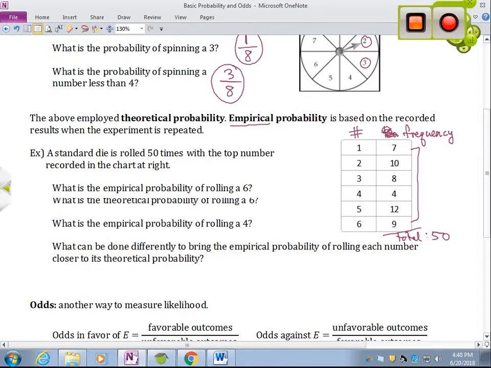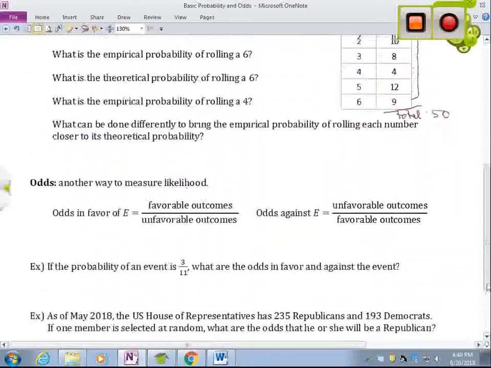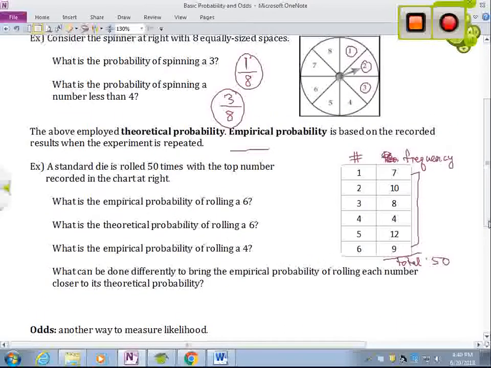Now, what is the empirical probability of rolling a 6? Sorry, sometimes it screws up a little bit. There we go. So what's the empirical probability of rolling a 6? I look at my 6, and the 6 happened 9 times out of a total of 50 rolls. So my empirical probability is 9 out of 50. If that can be reduced, I do want to reduce it, but that one cannot, so we leave it like that. What's the theoretical probability of rolling a 6? Well, theoretically, I have a 1 in 6 chance of rolling a 6. So 1 in 6.